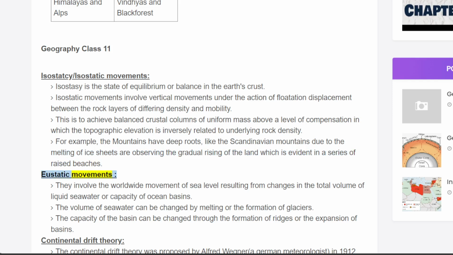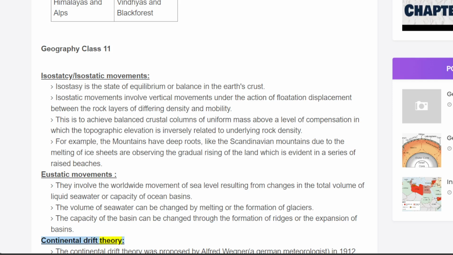Eustatic movements. They involve the worldwide movement of sea level resulting from changes in the total volume of liquid seawater or capacity of ocean basins. The volume of seawater can be changed by melting or the formation of glaciers. The capacity of the basin can be changed through the formation of ridges or the expansion of basins.